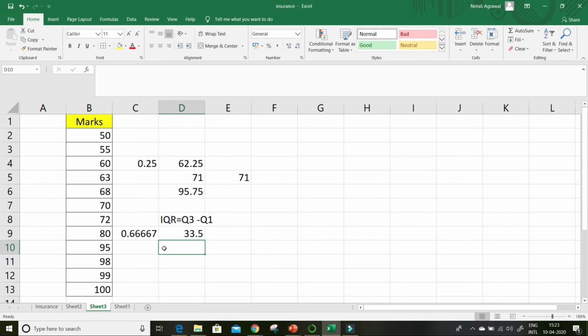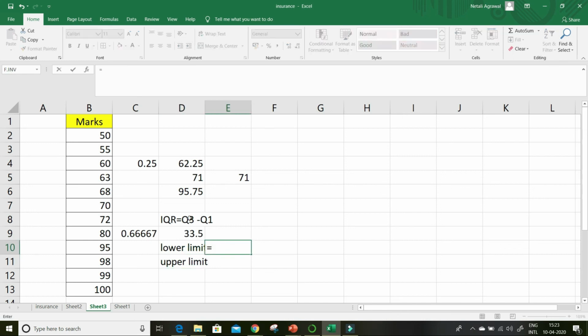And if you have to calculate your outliers, you have to define the boundary for your outliers. Then you have something known as lower limit and upper limit. Lower limit is your Q1 minus 1.5 times your IQR.